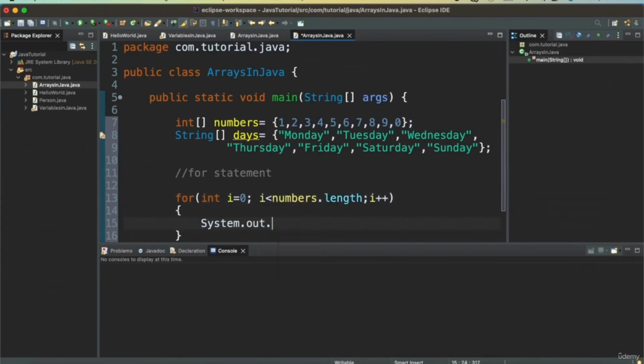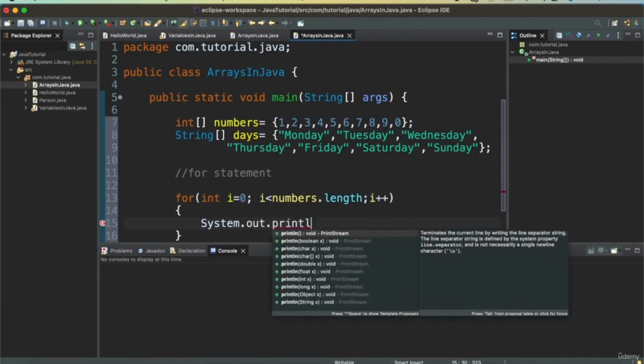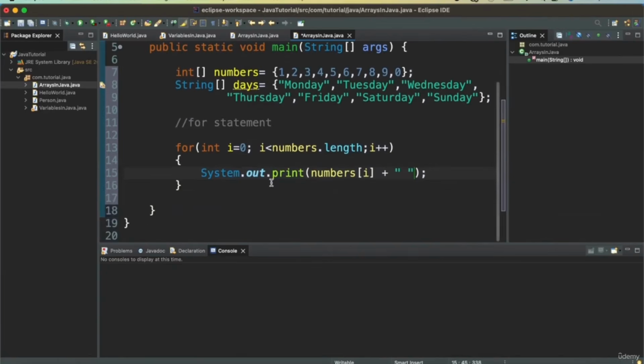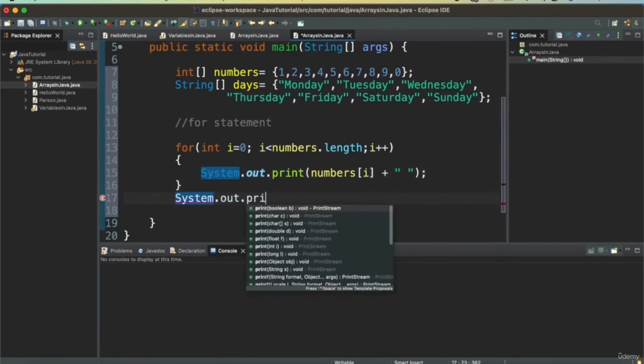Then I can do println. Actually I'll just do print because I want to print everything in one statement. So print numbers of i, which will print the ith position, and then I will give some space so it will all come on a single line, and I can have a println statement after this.